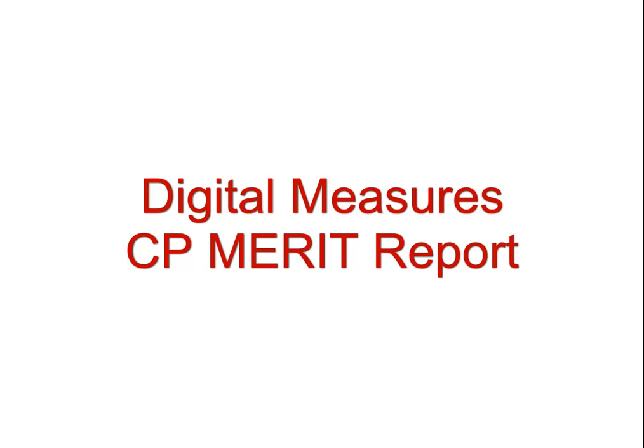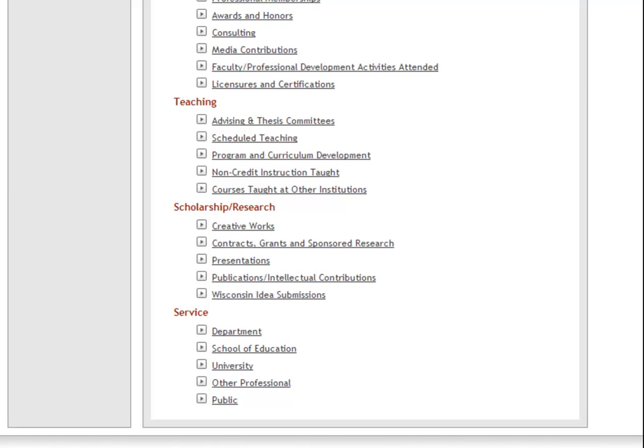Counseling psychology faculty have access to a custom report in Digital Measures called the CP Merit Report. This report lists scholarly productivity and teaching activity over a 3-year period. In order for this report to generate properly, there are a number of fields beyond those required by the online web bio pages that must be filled out.